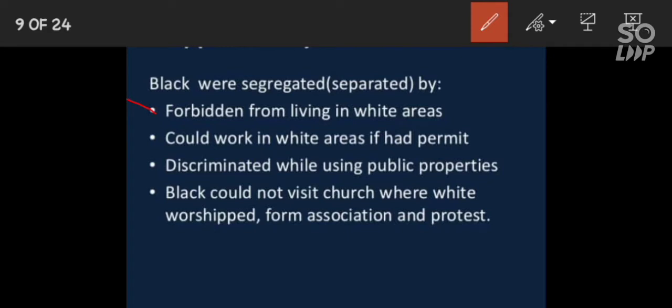They were forbidden from living in white areas. They were not allowed to go into white areas where the white people were living. They could work in white areas only if they had a permit or permission. They were discriminated against while using public properties like college, school, hospital, parks, cinema, and theaters, and in public transportation. See, children, black people could not visit the church where whites worship, and this system was called segregation.